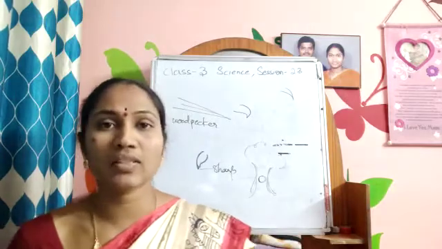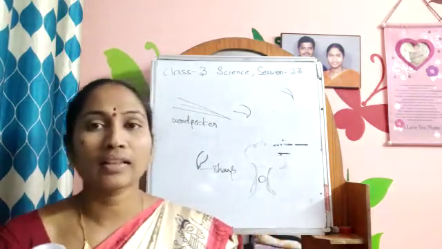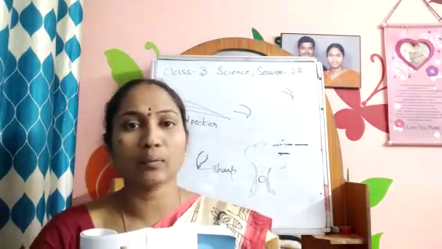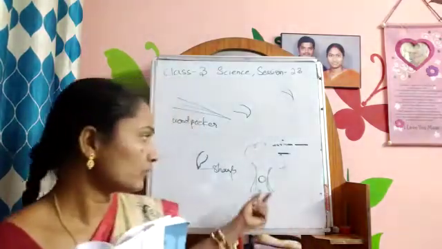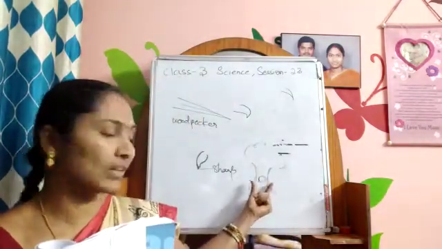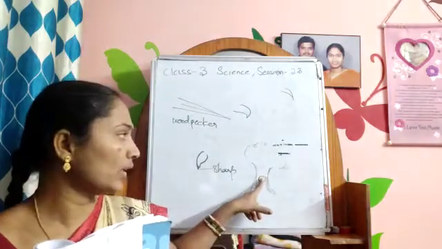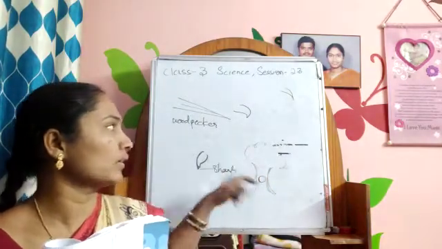Next, duck. Did you see the duck? Yes. I think you are able to understand. I am telling very simple English. Trunk. A tree is having a trunk. The woodpecker makes a hole here and takes the insects.